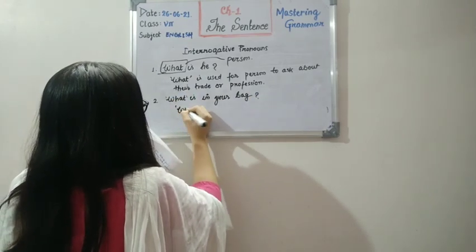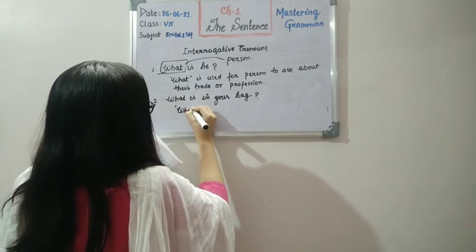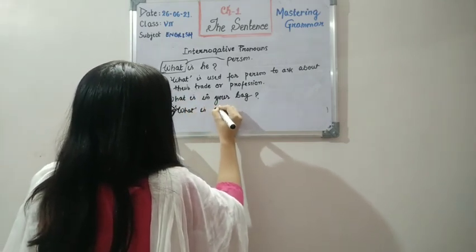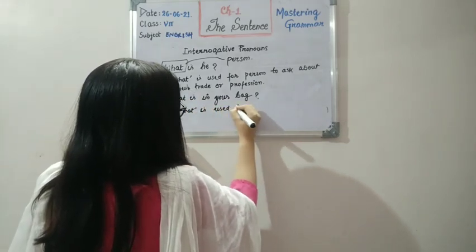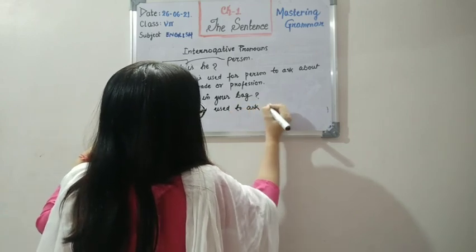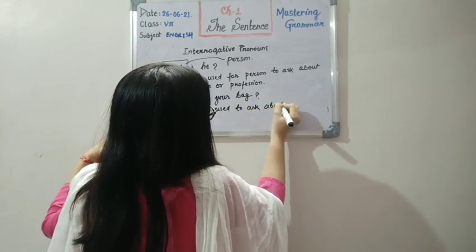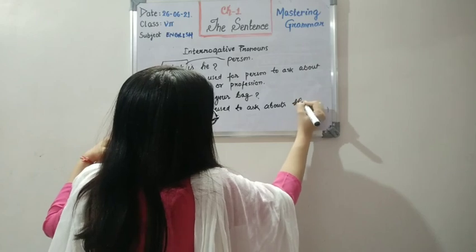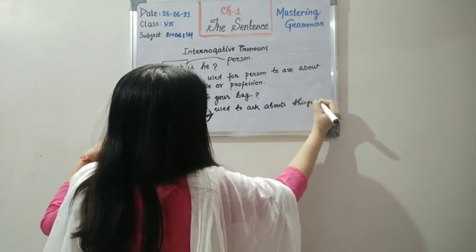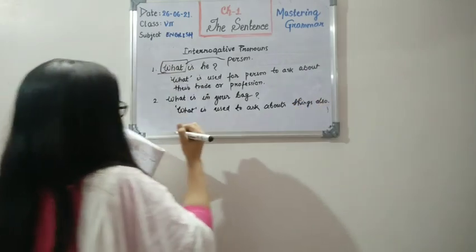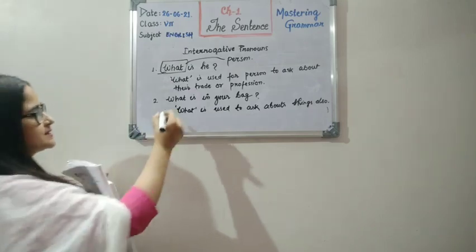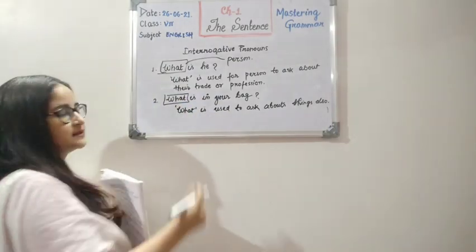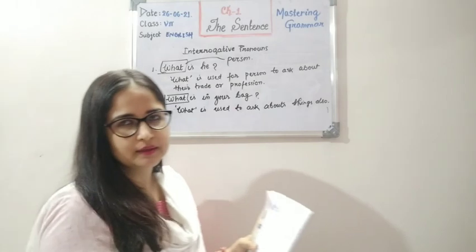So we are going to write: what is used to ask about things also. I hope you understood the example. We are asking about the thing that is in your bag.